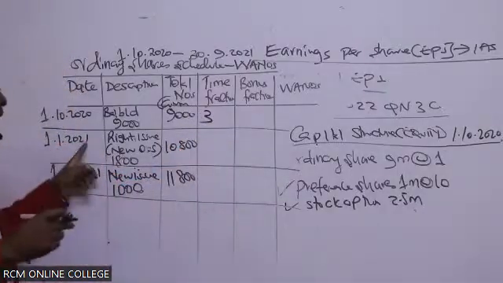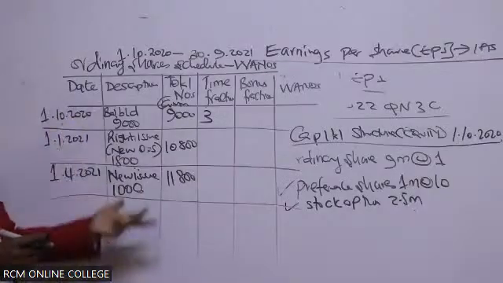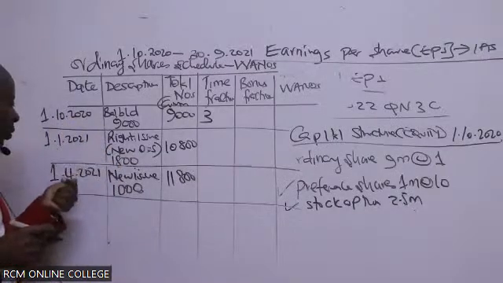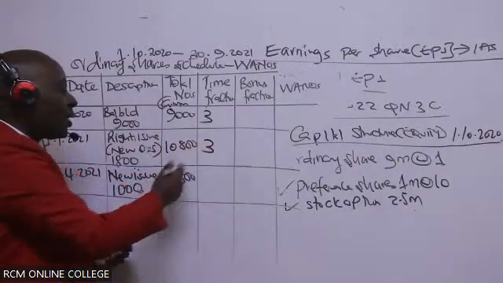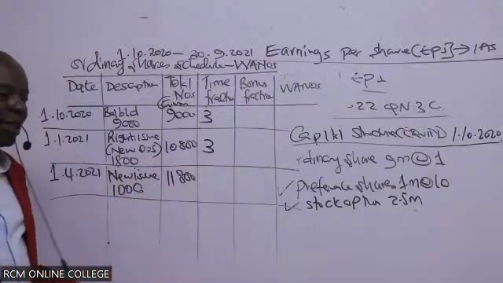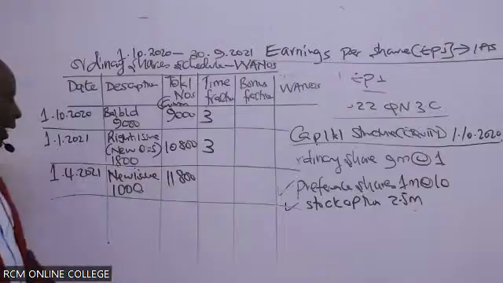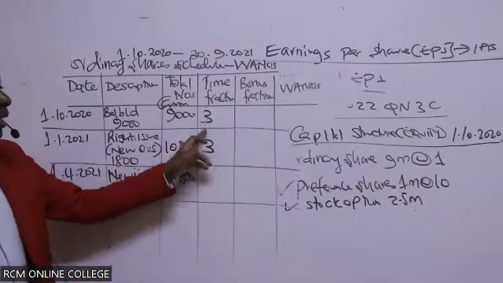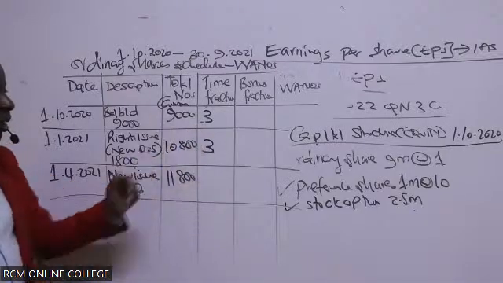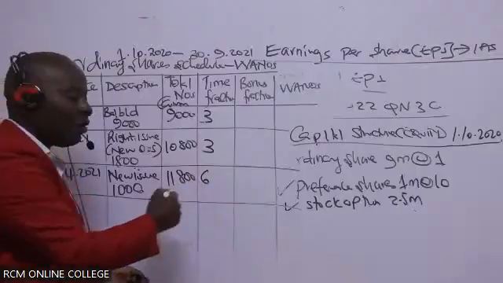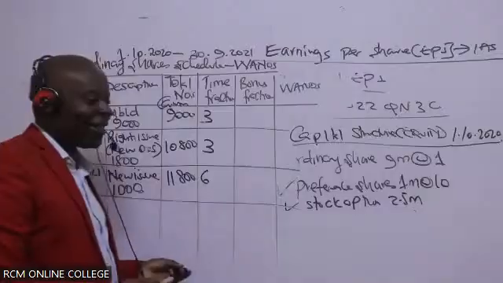How about from here to here? You have to count the whole of January. So we have January, February, and March. Don't count April because April has just begun. 3 again. So this being the last transaction for the year, now we shall count all the months from here to the end of the year. Of course, it has to be the balancing figure. Remember, we have 12 months in total. We have accounted for 3 here, so 6 gone. So without counting, these are 6.